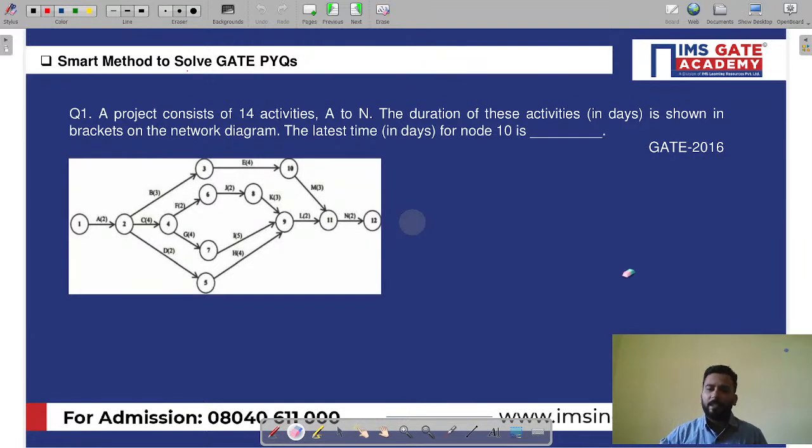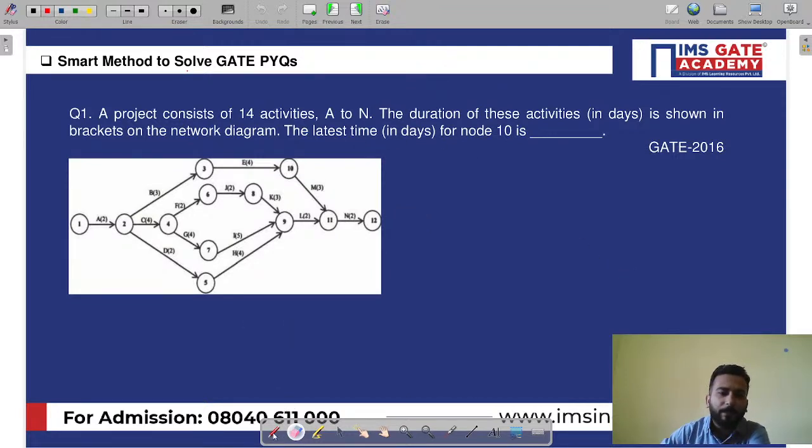As you can see, here is the first question on your screen as well. Now we will quickly discuss all the important PYQs and with the concepts as well. So what does the question say, anyone? The question says that a project consists of 14 activities, A to N. The duration of these activities is given in days. Now what is the latest time for node 10?